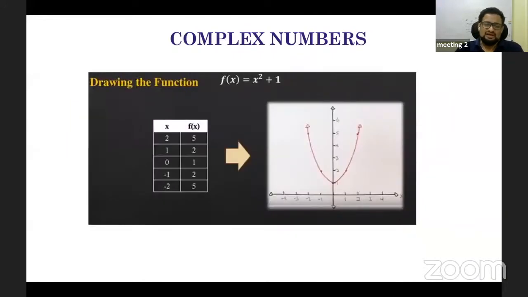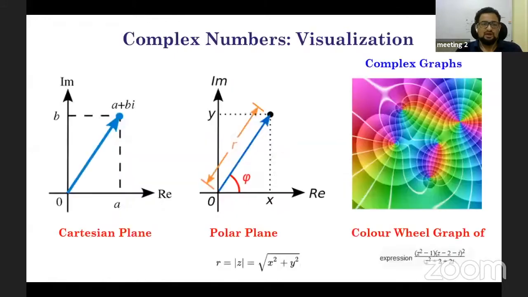This is just to show you how the graph of f of x equal to x square plus 1 will look. When you start putting in the x values as 2, 1, 0, you can see that you will get a graph. But the graph does not touch the x-axis at 0. That means there is no solution here. For 0 there is no solution on the real axis. So this is one mathematical or visual way of looking into complex numbers.